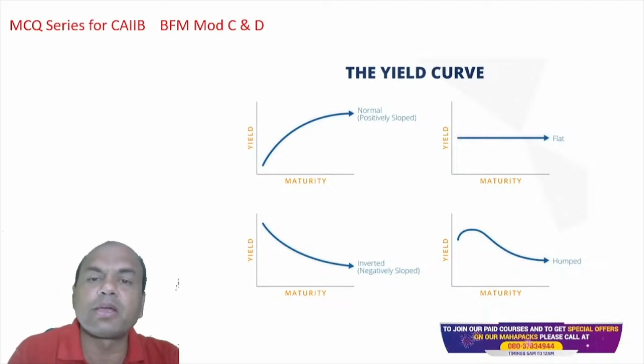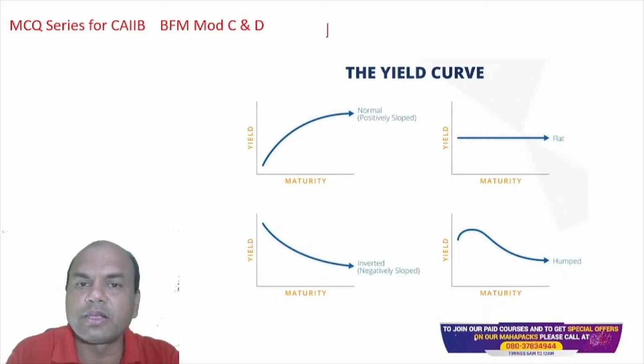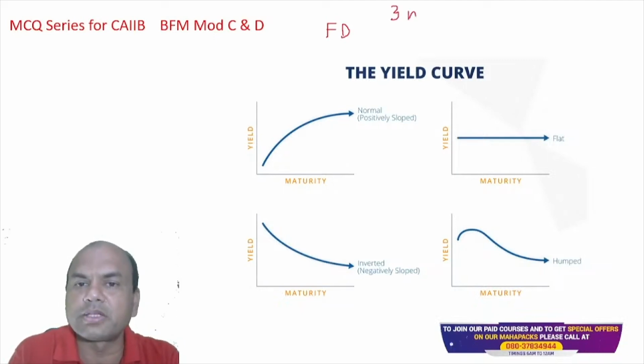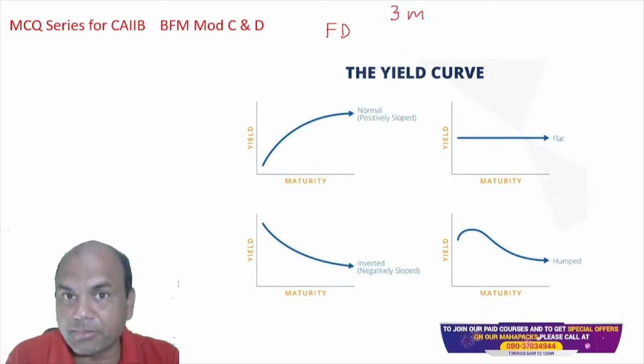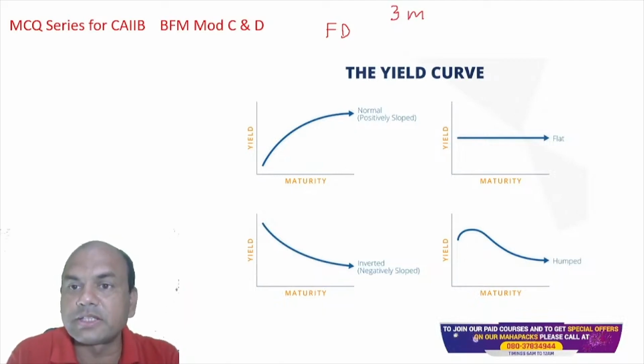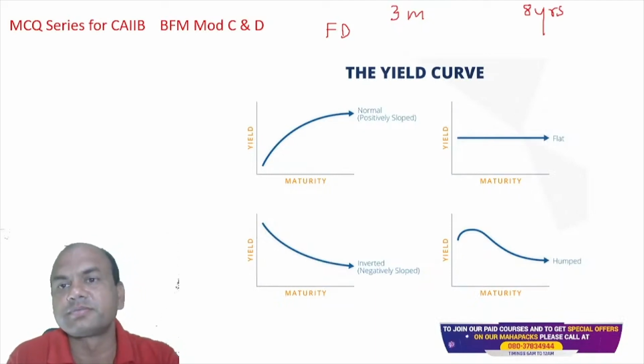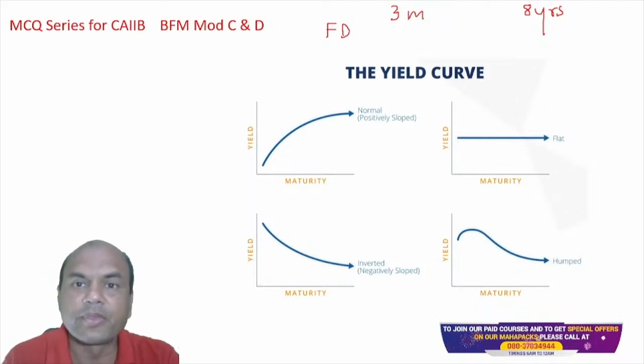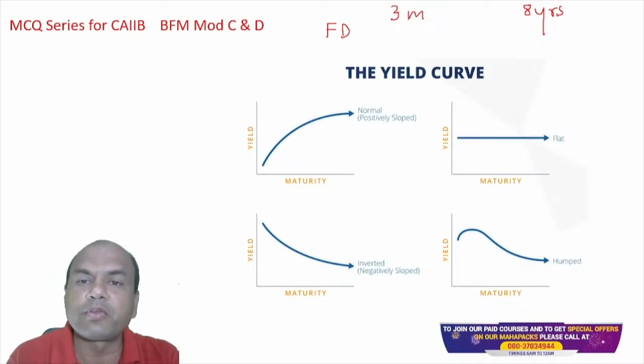Suppose you keep an FD, let's think of FD only. You keep an FD of 3 months, and then I keep an FD, let's say, for 8 years. What is the maximum FD available? Up to 10 years in banking. So you keep the FD for 3 months and I keep the FD for 8 years.